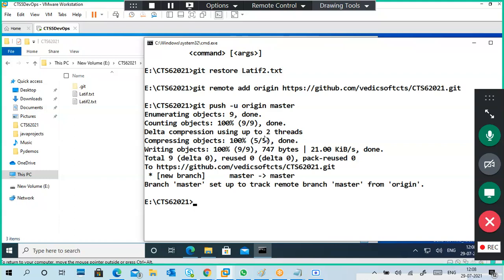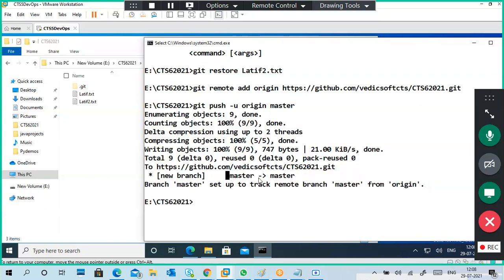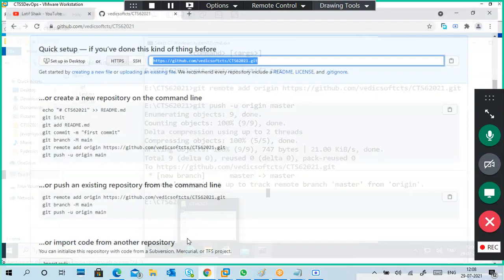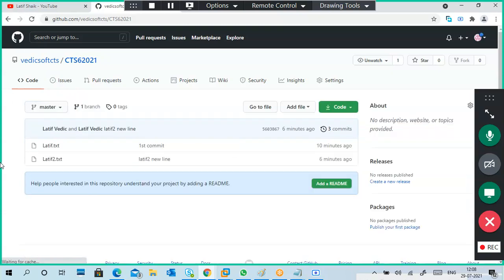Okay. So now the push is completed, no errors, nothing. It is in the master branch only. Final done. Now I'm going to my central repository and refreshing it. Can you see two files are there?